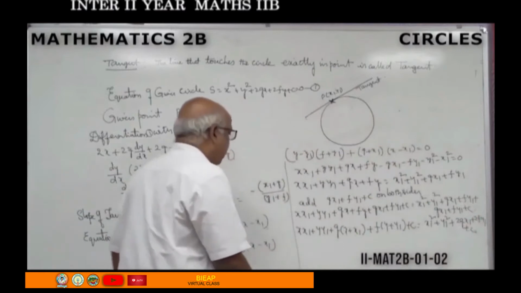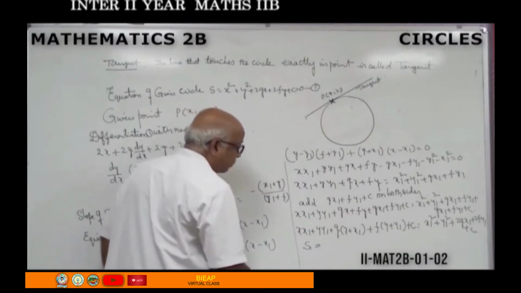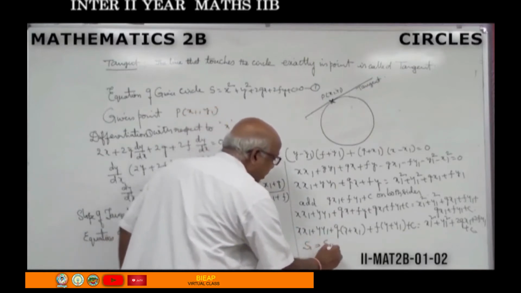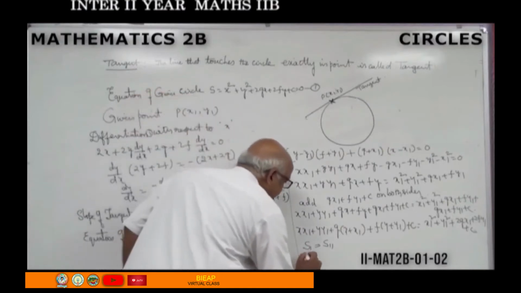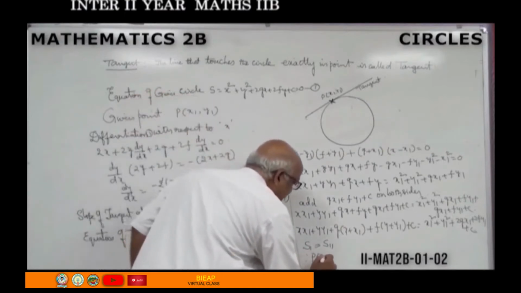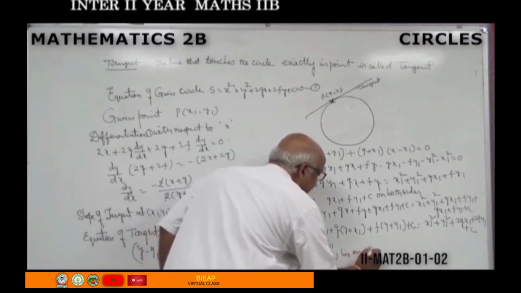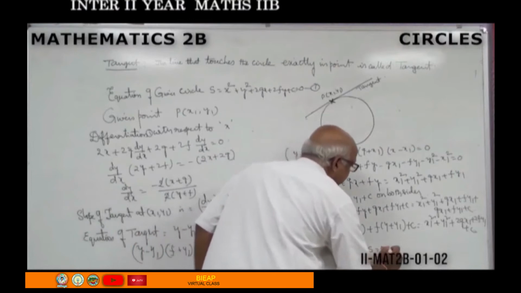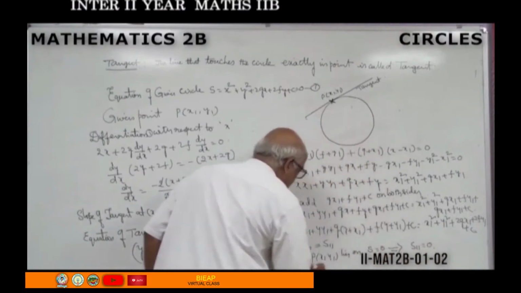The same we can write down: the left hand side, in our standard notation, is S1, and the right hand side, in standard notation, is S11. Since P(x1, y1) lies on S equal to 0, that implies S11 equal to 0.